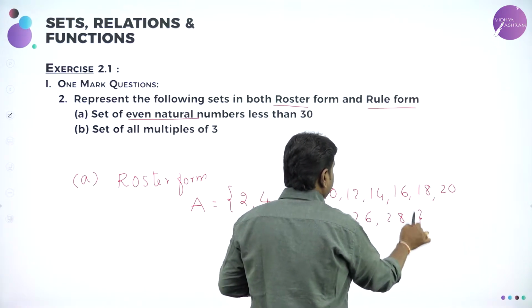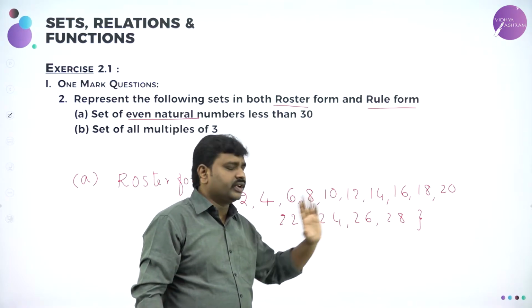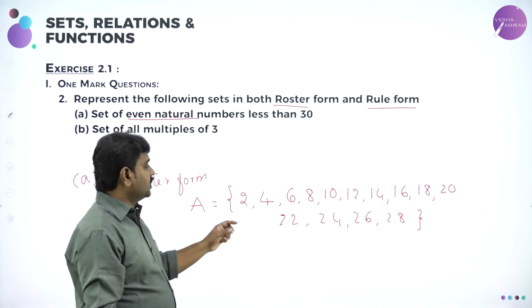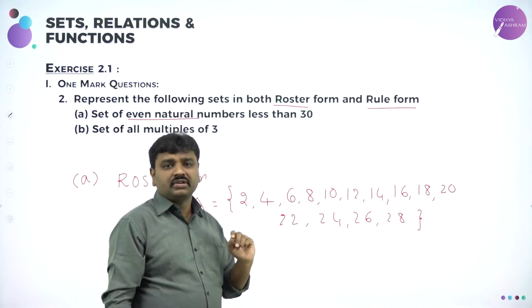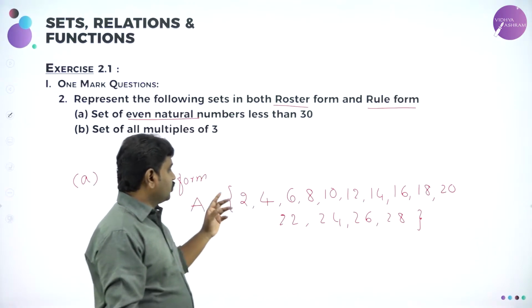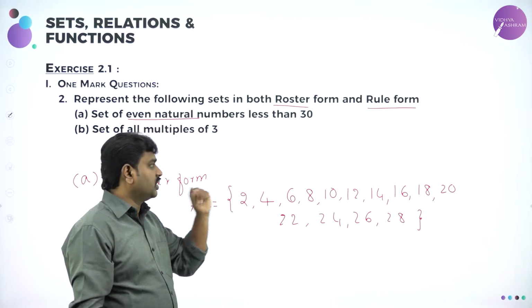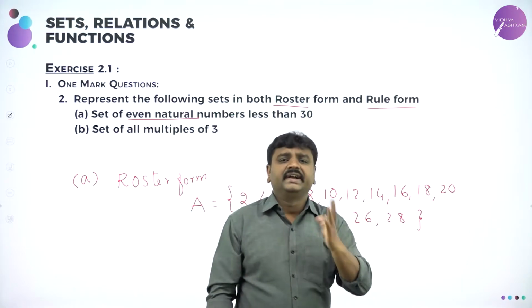So these are the even natural numbers less than 30. So 2, 4, 6, 8 till what? 28. You know, in roster form you should write the members or elements, separating them by commas, and you should write all the elements. So we have written all the elements here. What are even natural numbers? Even numbers means what? 2, 4, 6, 8. Less than 30 means you should stop at 28.